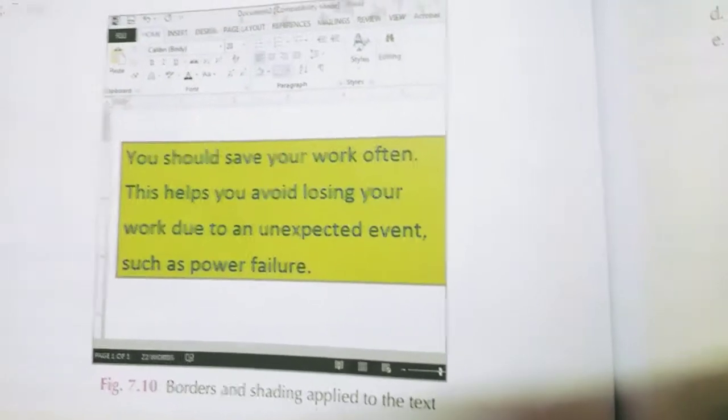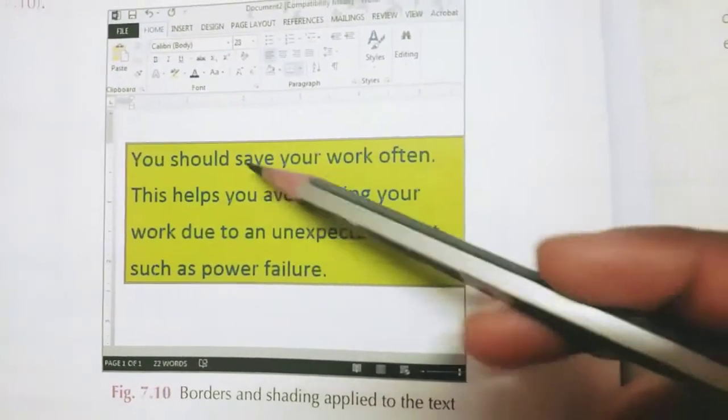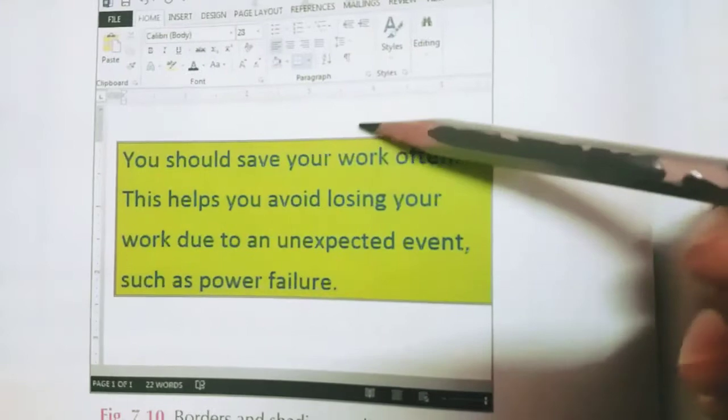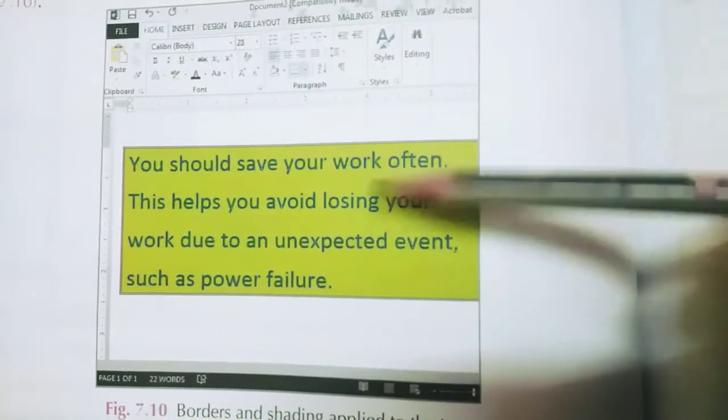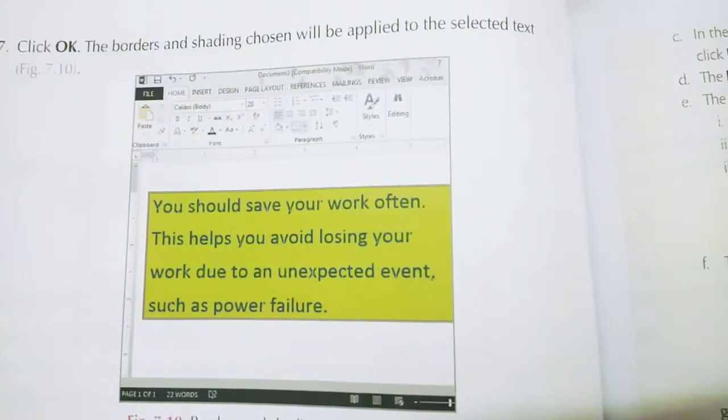So now go to the next page. Here you can see after applying every change, it is made like this. So you can see the border. This is the border, and this background is the shading in this way.